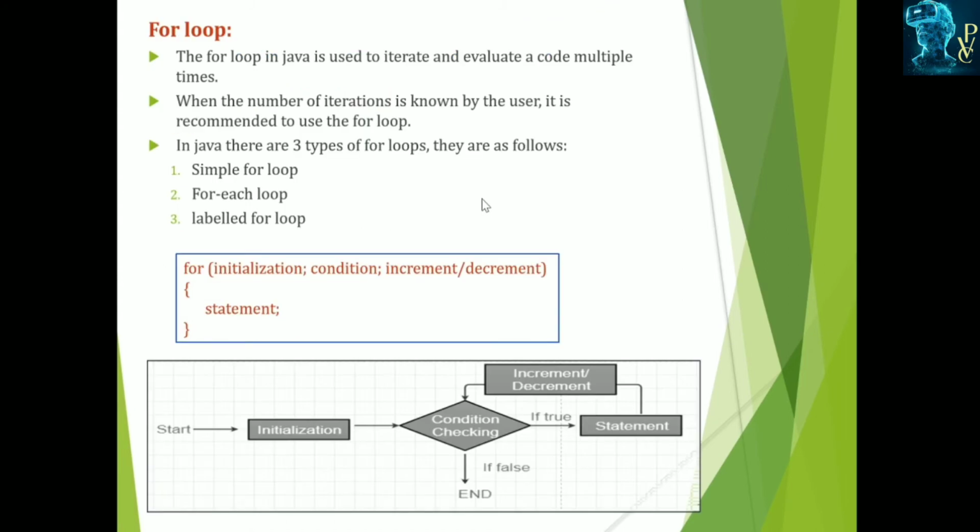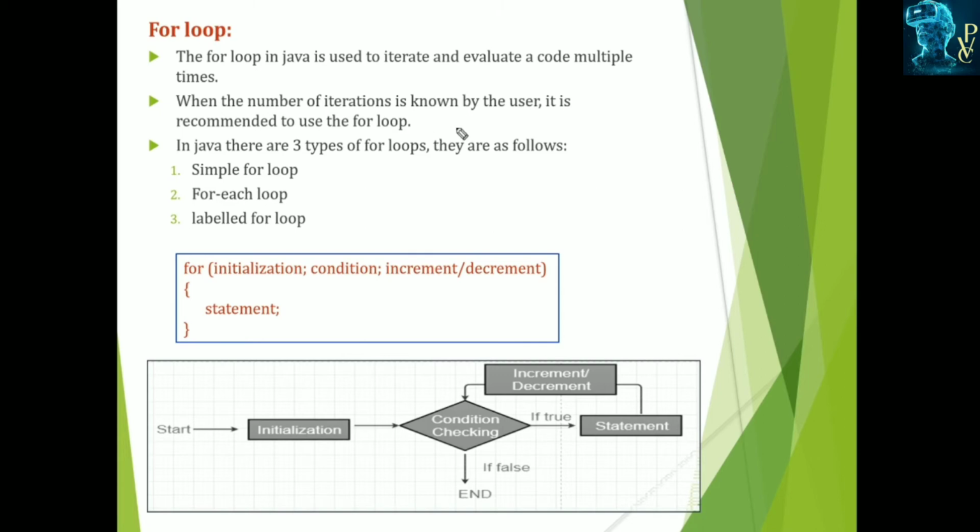And next is the for loop statement. The for loop statement is another iterative or looping statement, which is used to iterate and evaluate some code multiple times, repeating some set of statements multiple times. Then we can use either the while, do while, or for loop. But the for loop can be used when the number of iterations is known to the user. While and do while can be used when the number of iterations is not known to the user or programmer.